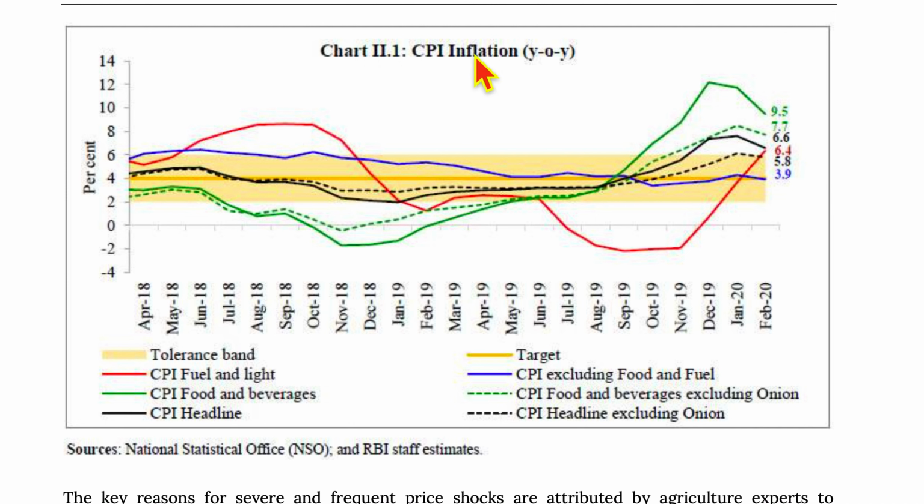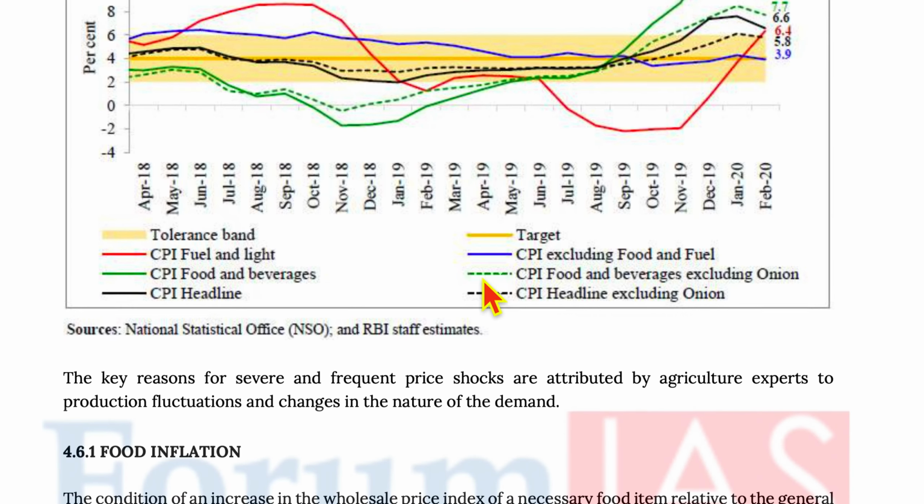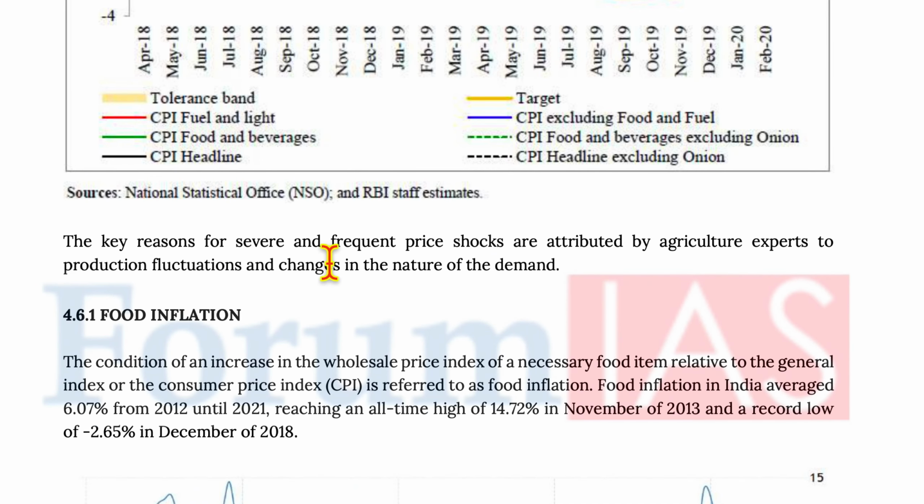Now, if we look at the CPI inflation year on year, we see that there is a lot of fluctuation in the fuel prices and the food prices. The food prices is represented by the green line and the fuel prices is represented by the red line. Now, the key reasons for severe and frequent price shocks are attributed by agricultural experts to production fluctuations and changes in the nature of demand.